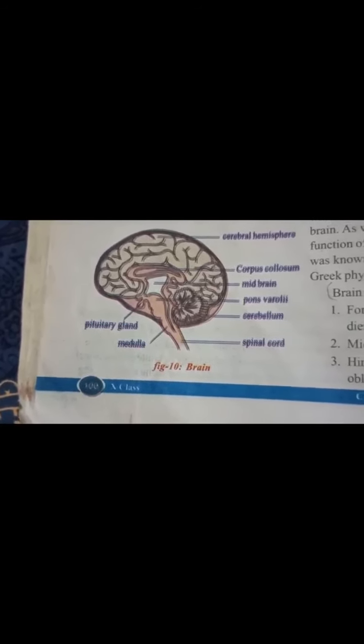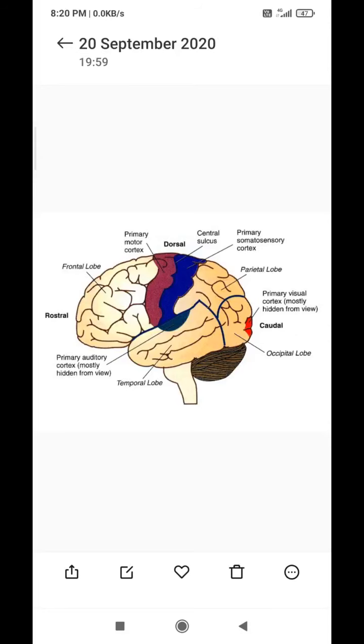Like that, understand, children? This is the parietal lobe, and the primary auditory cortex. About auditory, temporal lobe and parietal lobe, frontal lobe, and the next one is the somatosensory cortex.